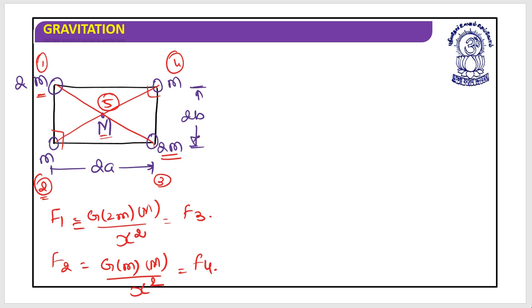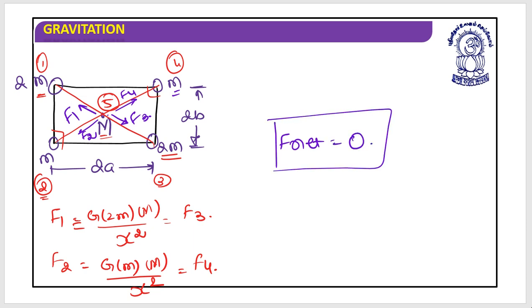Now let's talk about the directions. So the fifth particle is going to be attracted by this as F1. This is going to be attracted by this, it's F3. This is going to be attracted by this, it's F4. And this is going to be attracted by this, it's F2. So according to this, F net on this will be 0. That's it. I hope this is clear. Is it clear?